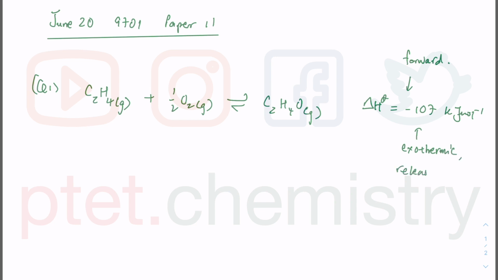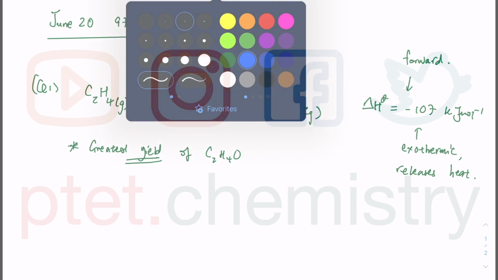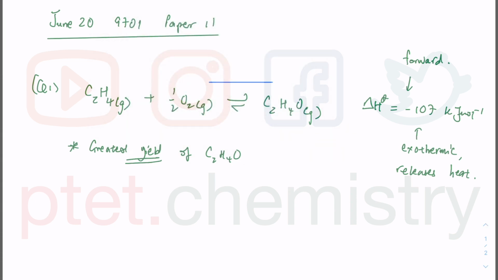Some of my A-level concept tutorial videos are pretty useful, especially the one on rate versus equilibrium. I do suggest you take a look at it if you're very weak at this particular topic. In terms of the explanation, you want the greatest yield, so be very careful about reading the question. You want the equilibrium yield of this C2H4O, which is the epoxyethane. So we want to push the equilibrium to the right hand side. That's what we want to do.